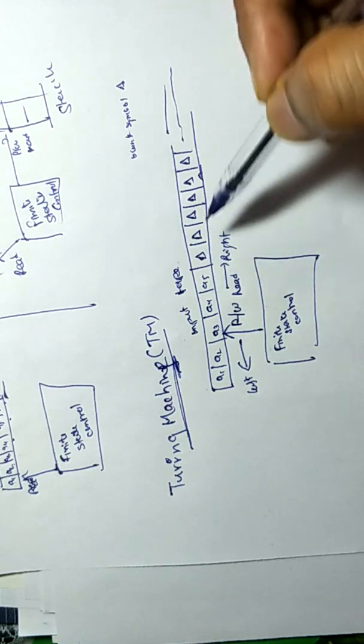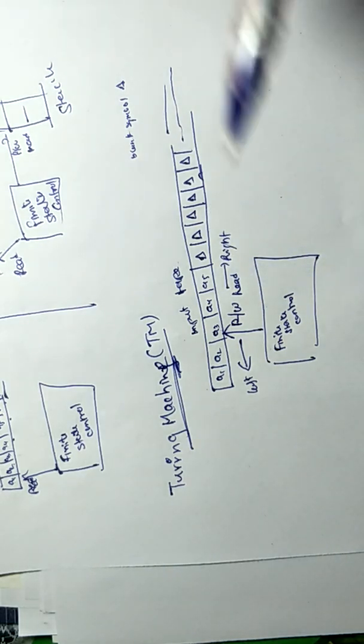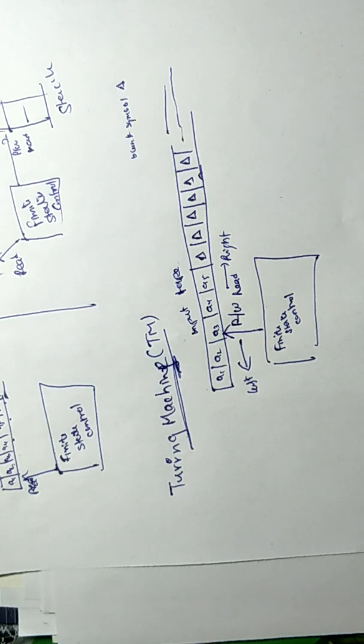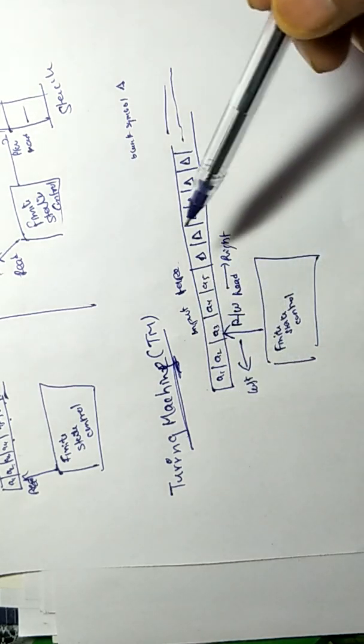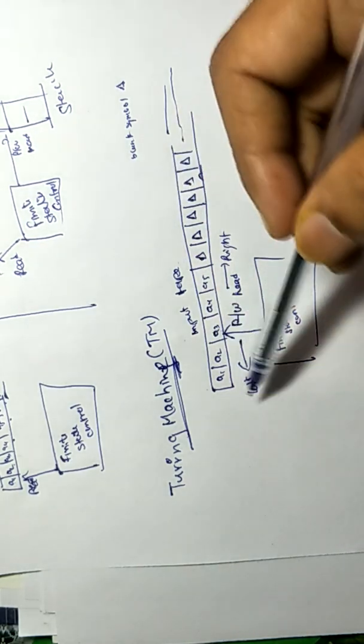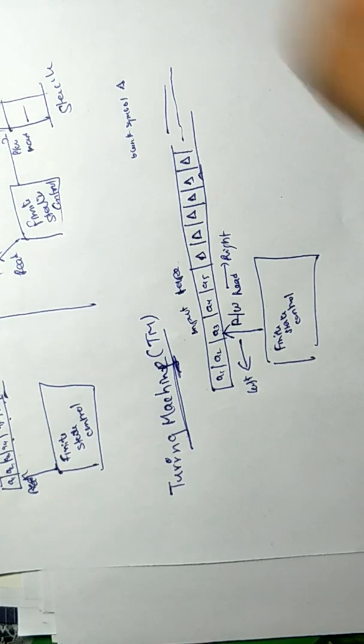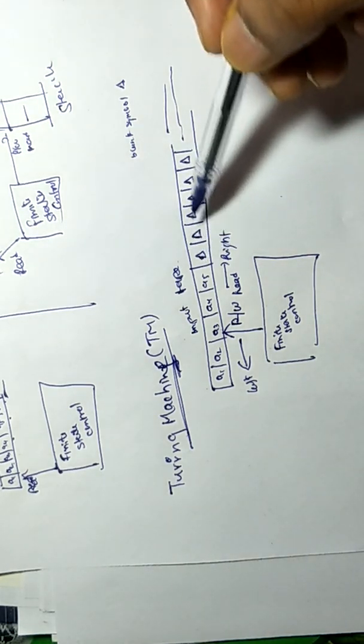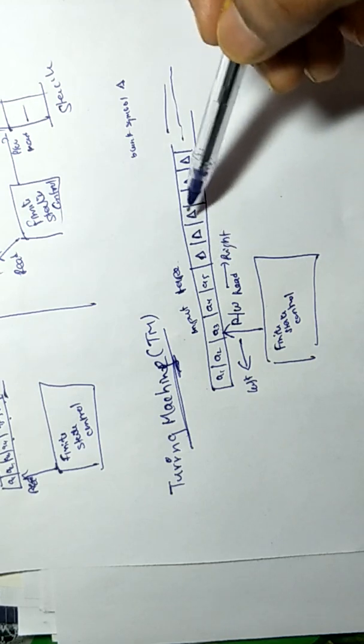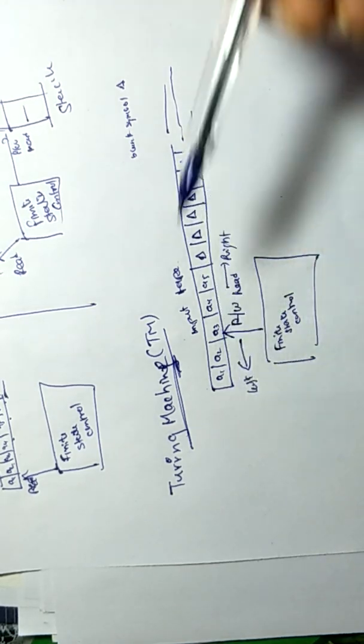We can move here and here until we reach the halt state or accepting state. Halt state means where we become stable, where we reach the final state. Here, where the TM halts means it stops. Until we reach the halt state, we can do anything over this tape. The blank symbols we can change also. We can put X here, Y here, and move in this direction, then that direction.